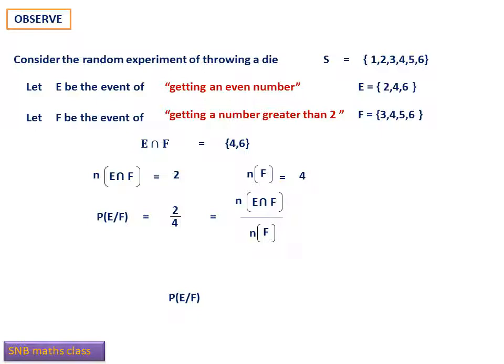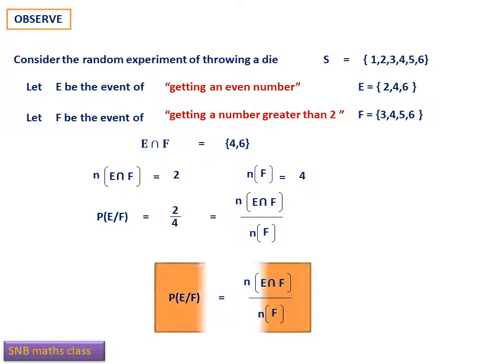Probability of E given F, that is probability of the second event E given that the first event F has already occurred, will be equal to number of E intersection F, that is common elements of first event as well as second event, divided by number of elements or number of outcomes of event F. What is event F? You see F becomes the new sample space. So this is actually the formula connecting the conditional probability. Now let us define the conditional probability like this.